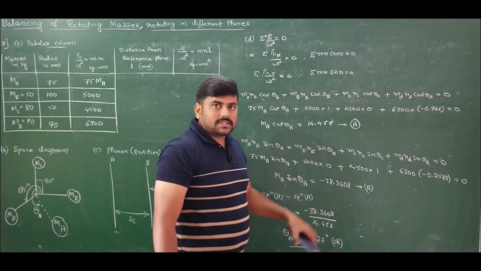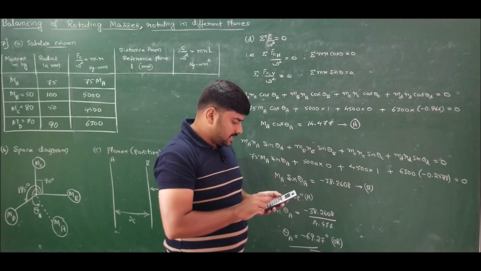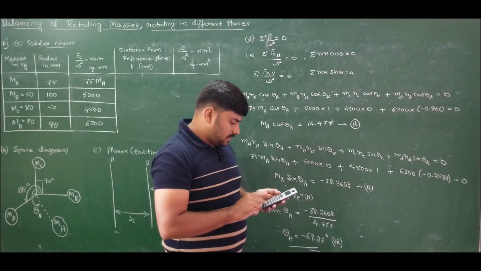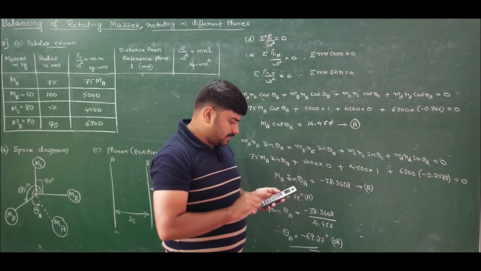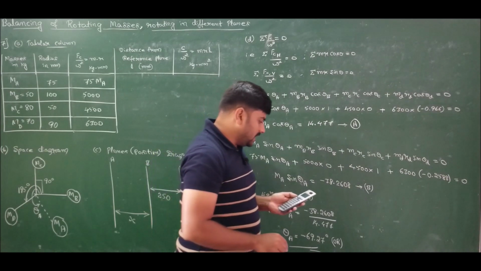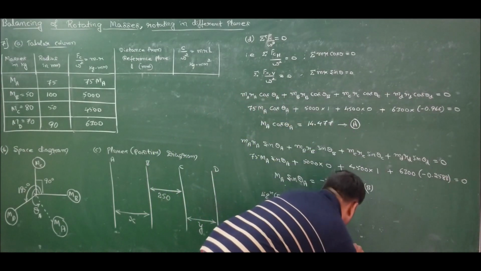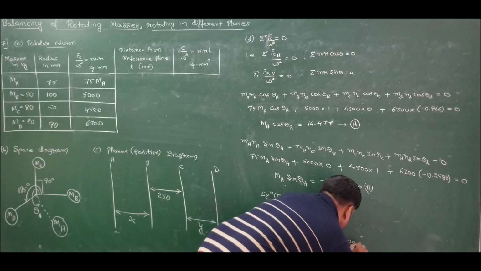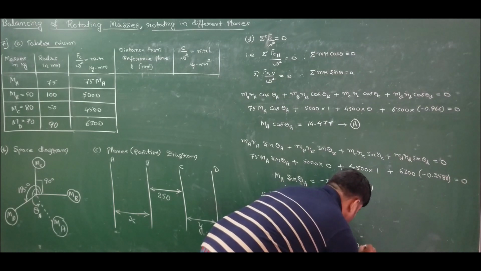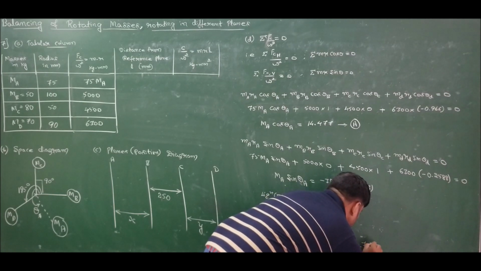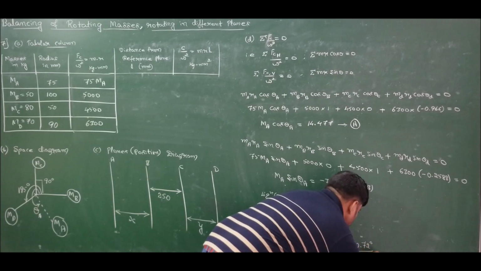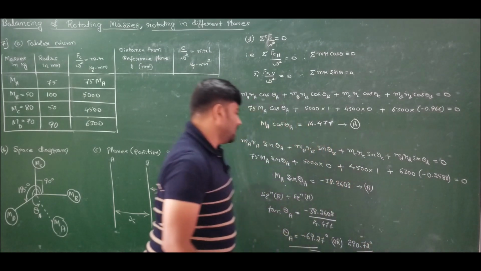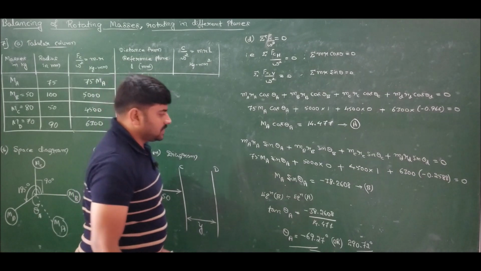So if I measure in the counterclockwise direction, how much is this? 360 minus this one is 290.72 degrees, a positive angle.